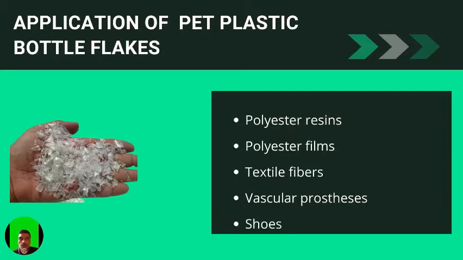The third one is textile fibers. Particular properties such as tensile strength, abrasion resistance, and low moisture absorbing capacity make PET the most important raw material for manufacturing synthetic fiber. Next, the vascular prosthesis. PET is now widely used in medical applications. It has good tissue compatibility. PET is used for vascular prostheses employed in the treatment of chronic venous insufficiency.